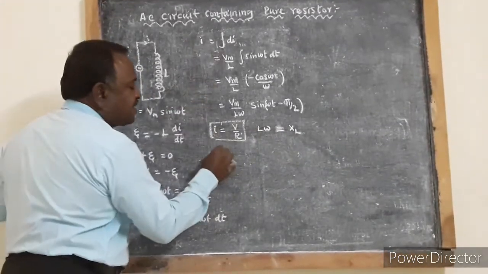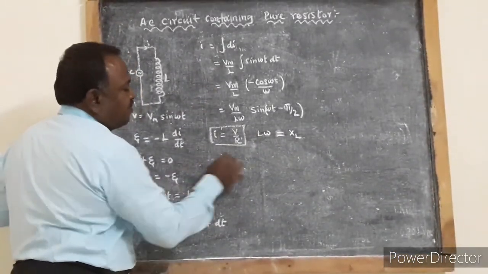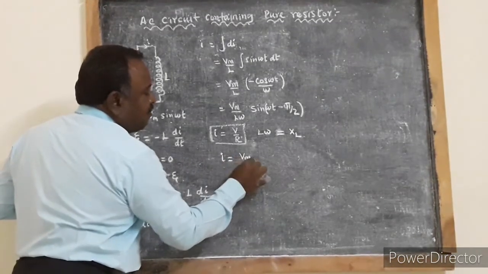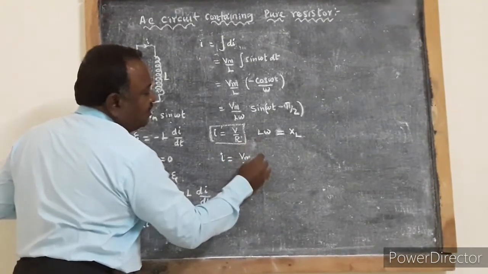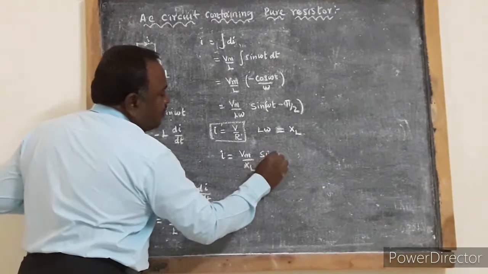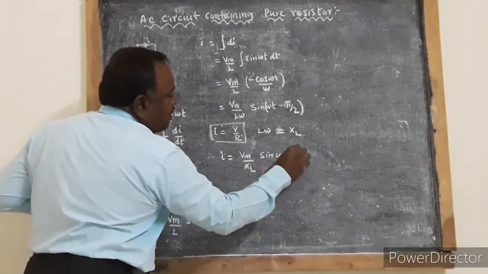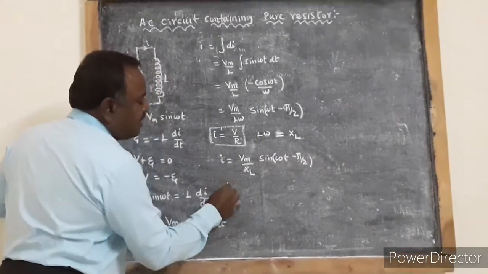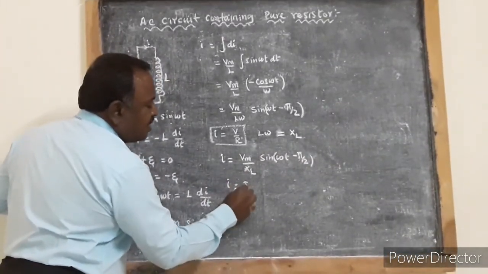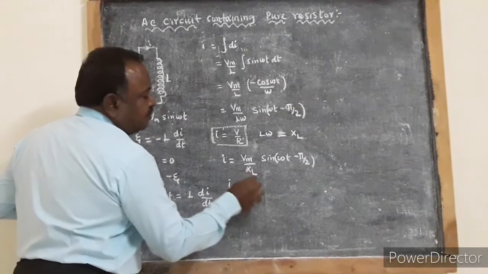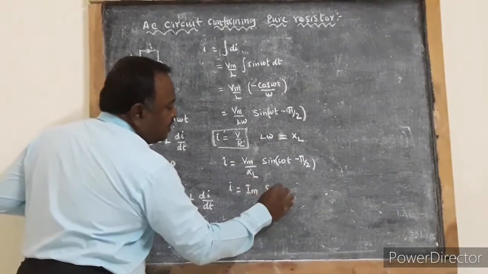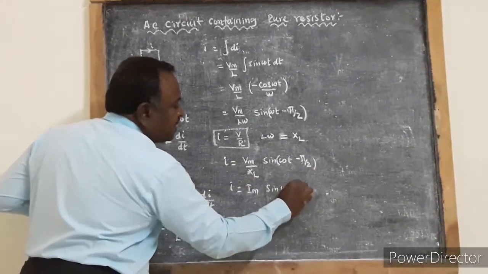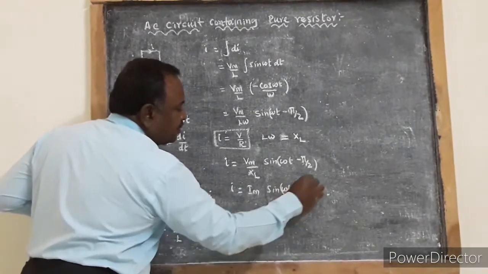So I can write I is equal to Vm by XL sin omega t minus pi by 2, or I is equal to Im into sin omega t minus pi by 2.